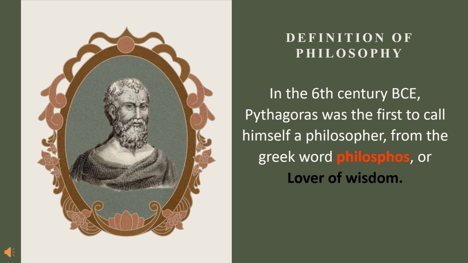Next is the definition of philosophy. In the 6th century BCE, Pythagoras was the first to call himself a philosopher, from the Greek word philosophos, or lover of wisdom. According to Pythagoras, he called himself a philosopher, but he did not claim that he was wise. By calling himself a philosopher, he was saying that he was a person who valued and cherished wisdom.